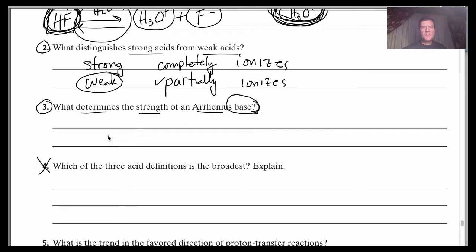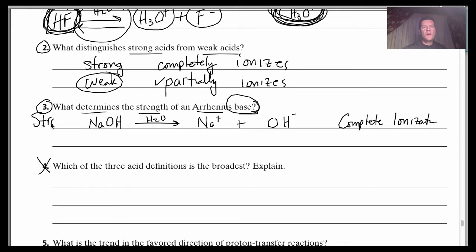Okay? Number three, what determines the strength of an Arrhenius base? It's very similar. The strength is determined because of how well it ionizes. So here is a strong base, NaOH. Okay? When you put that into water, every NaOH unit is going to break apart into sodium ion and hydroxide ion. Complete ionization. If that happens, it is considered a strong base. A weak base is only going to partially ionize.